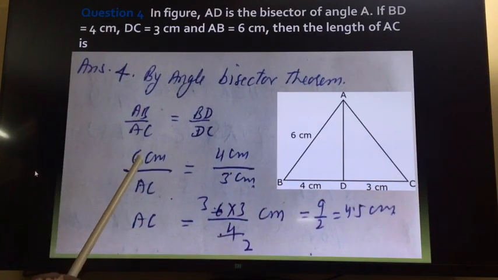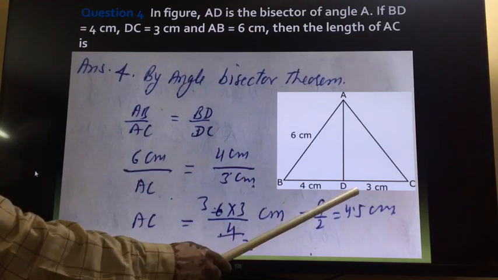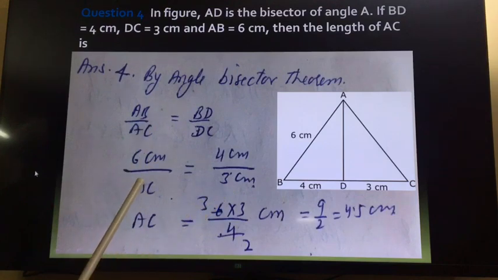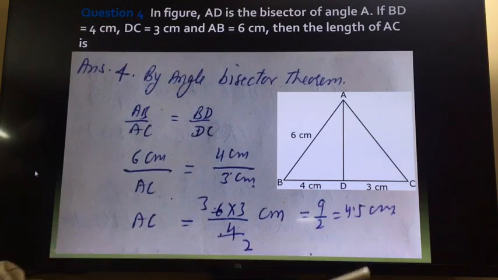So AB is 6 cm, BD is 4 and DC is 3. Now cross multiply, so 4 into AC is equal to 3 into 6. So AC is equal to 3 into 6 by 4, and after cancellation we get 9 by 2, which is equal to 4.5 centimeter.